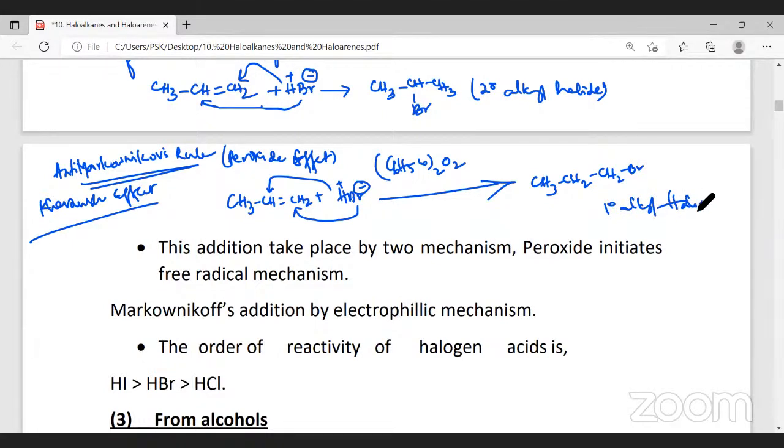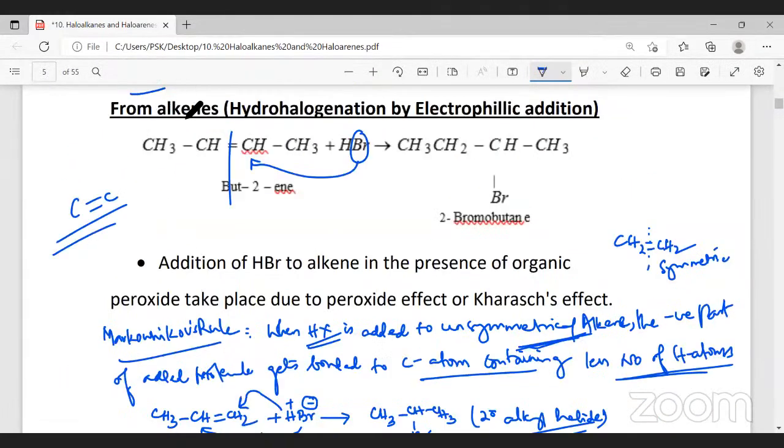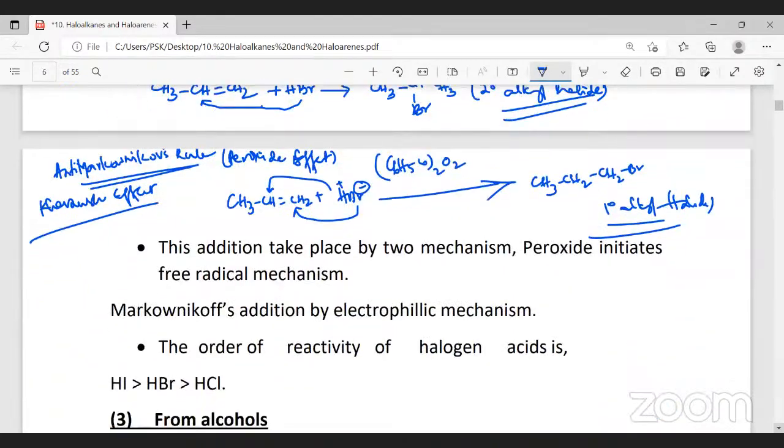So this is a primary alkyl halide. In case of Markovnikov's rule, the product formed is a secondary alkyl halide. In case of anti-Markovnikov's rule, the product formed is a primary alkyl halide. So alkyl halides also can be prepared from alkenes by hydrohalogenation by electrophilic addition. What do you mean by hydrohalogenation? Addition of hydrogen and halogen together is called hydrohalogenation. That is based on Markovnikov's rule.